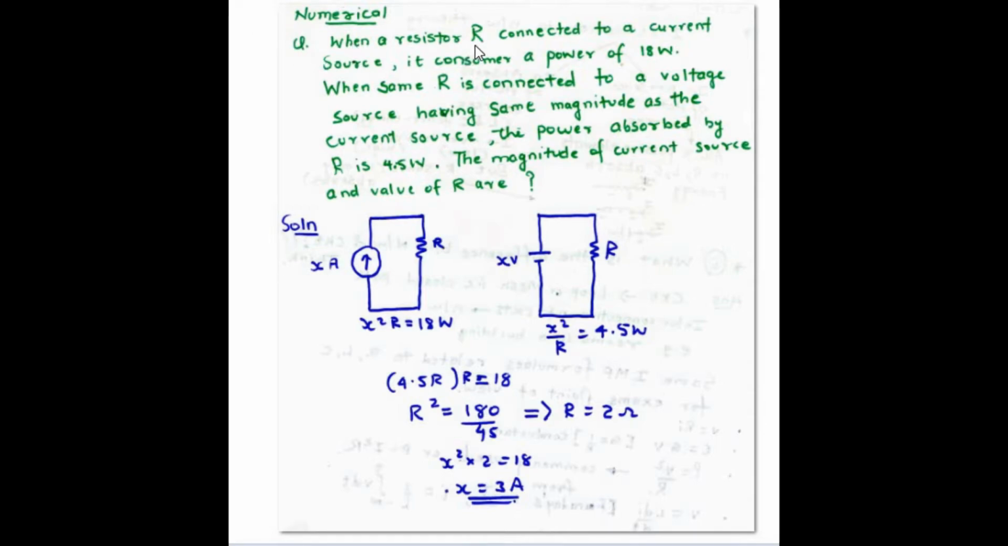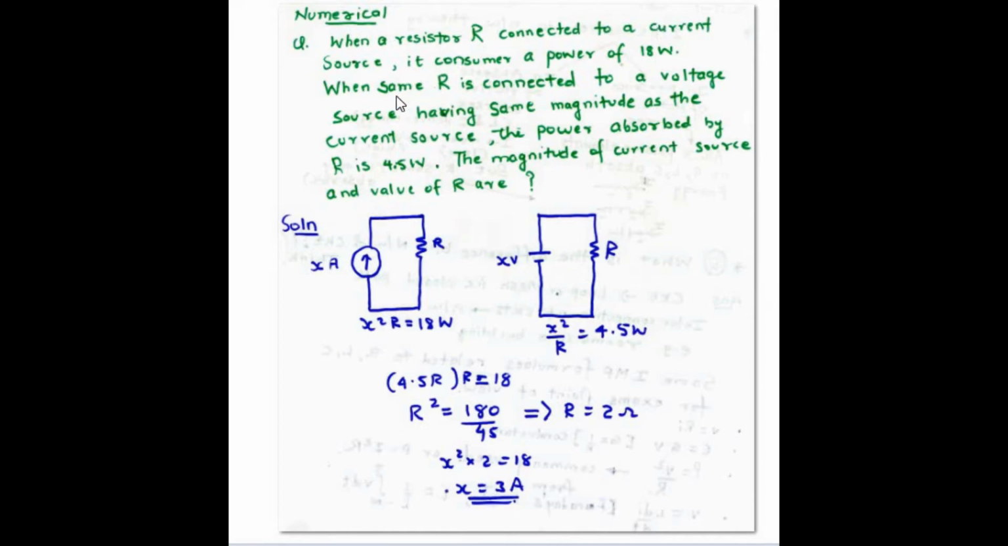The question goes like this: when a resistor R is connected to a current source, it consumes a power of 18 watts. I have drawn a figure for this. Resistor R is connected to a current source. We don't know the value of the current source, so let's assume it is X amperes. The power consumed by the resistor in this case, when the current source is connected, is 18 watts. As I discussed previously, I square R is the formula for power, which is 18 watts here.